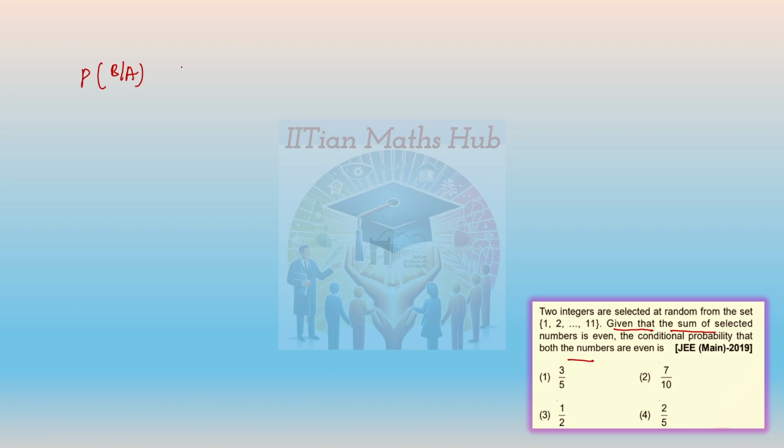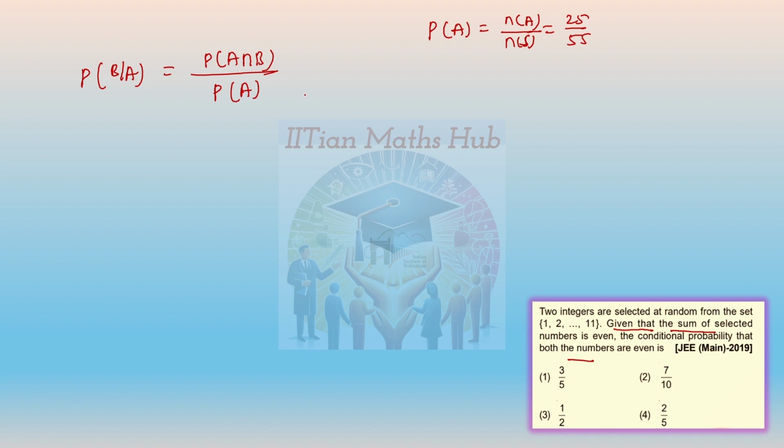So if they are asking B by A, then it will be nothing but probability of A intersection B upon probability of A. That's why the probability of A was needed. That we have already found out. Probability of A is nothing but number of elements of A upon number of elements of sample space, that is 25 by 55. Now we have to find out the common part, or we can say the probability of A intersection B.